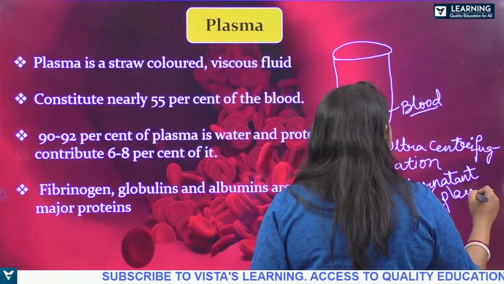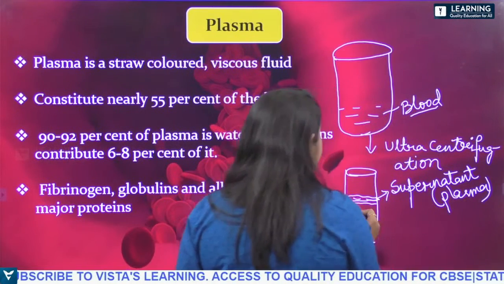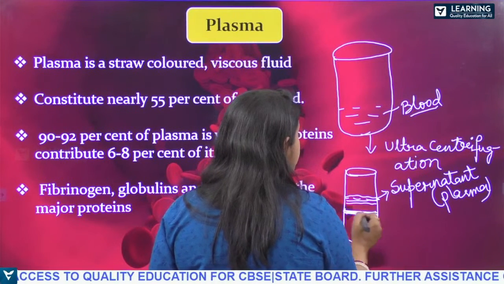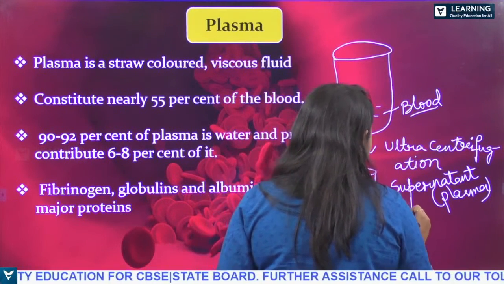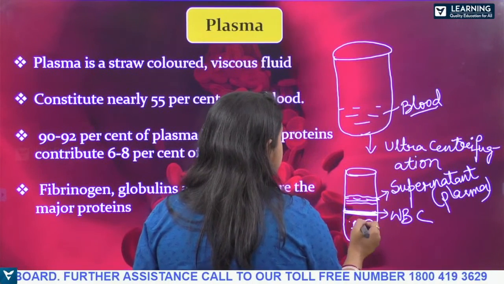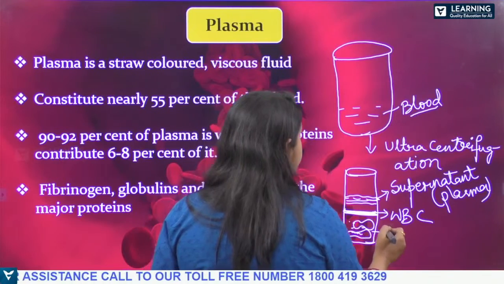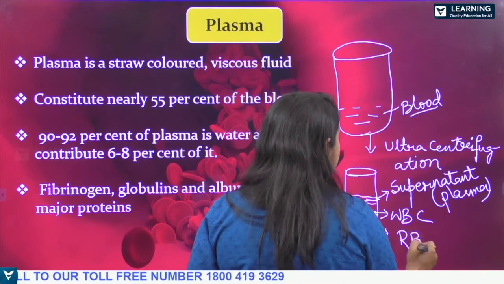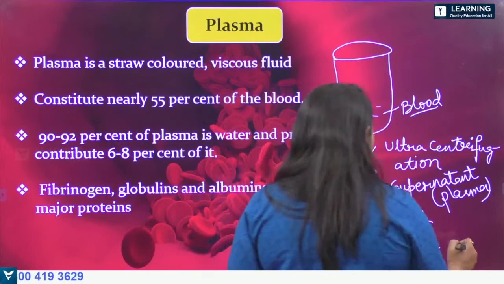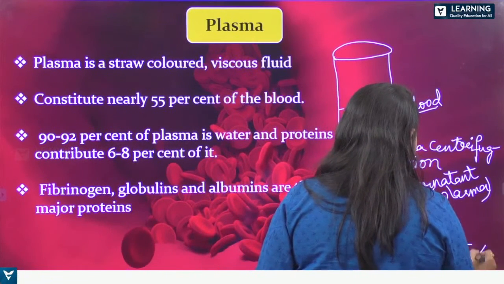Here you will find some WBC, and here all these things will be the RBC.